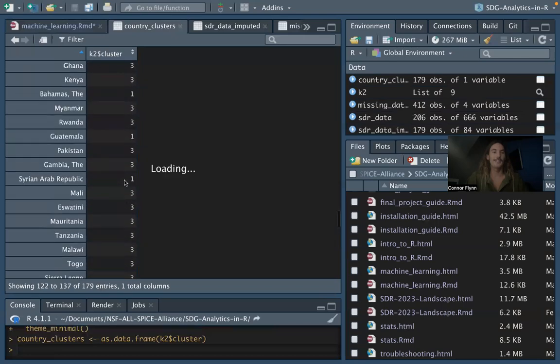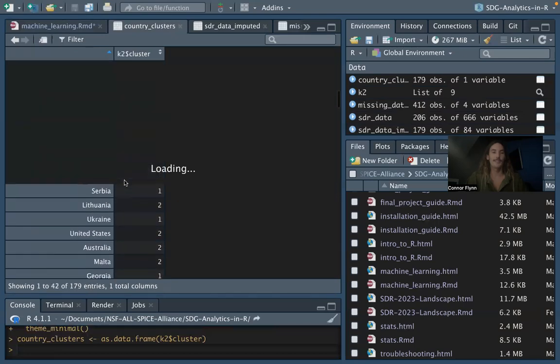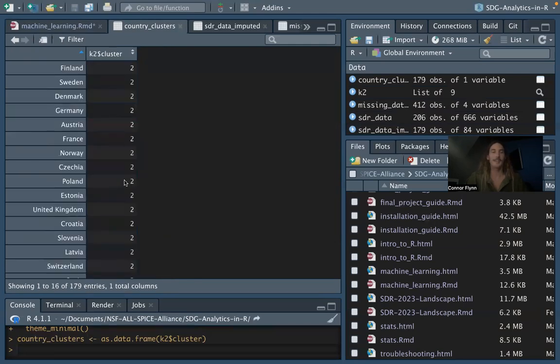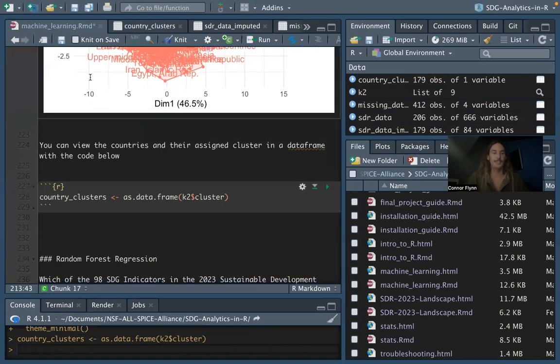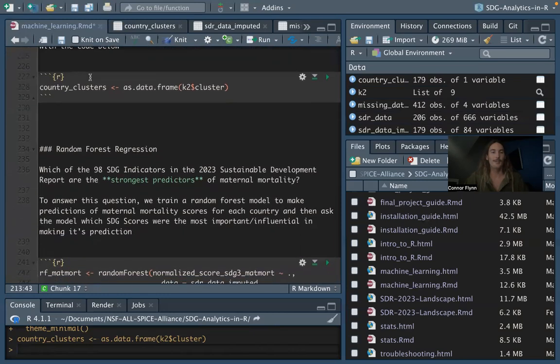So I want you to play with this and see which countries fall into which cluster. And there's tons of analysis that can be done just with this data frame alone, right? And we can compare and contrast and see, is it very region oriented, with a lot of countries in the same region falling in the same cluster? Or is it not so geographically influenced, right? Are countries from all over the world falling into the same cluster? So those are questions that we can ask and you can ask in your homework and your final project. But let's move on to our random forest regression, right?